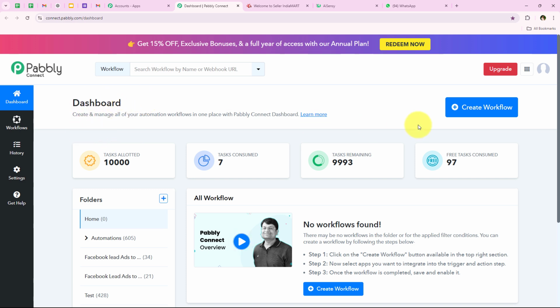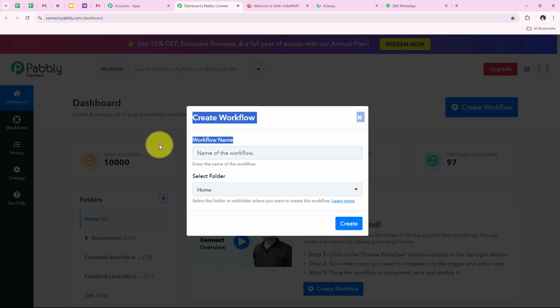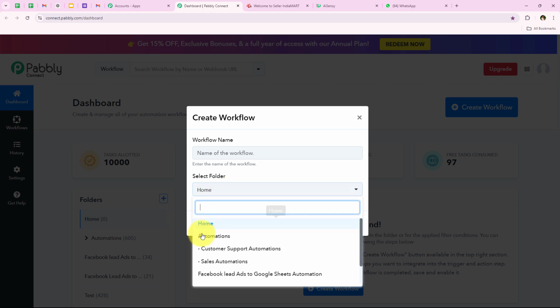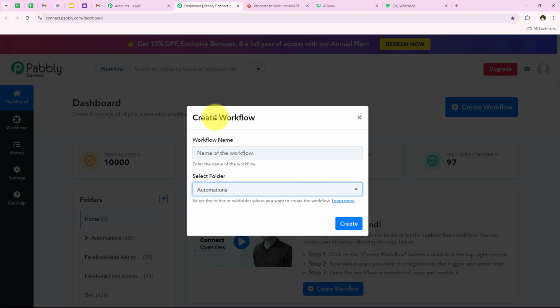And to start with the automation, we are going to click on this button which says create workflow. And now it is asking me the workflow name and the folder I want to save the workflow in. So here, I want to save the workflow in this folder which is automations. And on my dashboard, you can see multiple folders which I have previously created to save my workflows in. So if you wish to learn how to create a new folder or a subfolder, you can click on this hyperlink given right over here which says learn more.